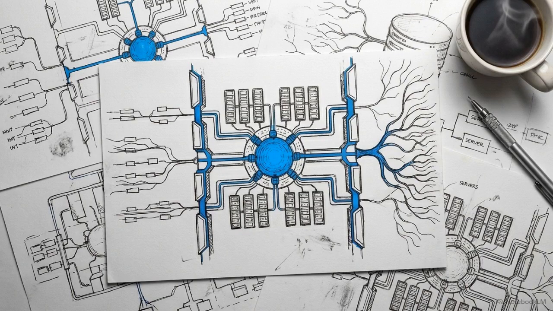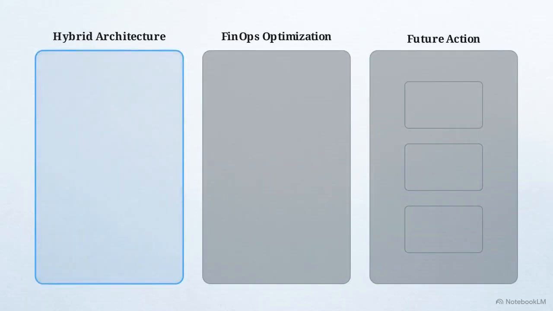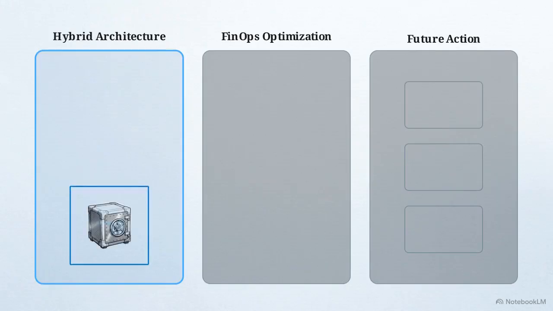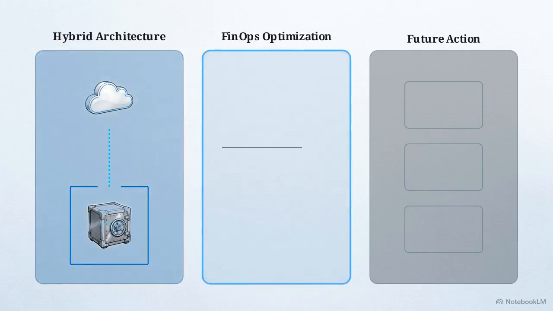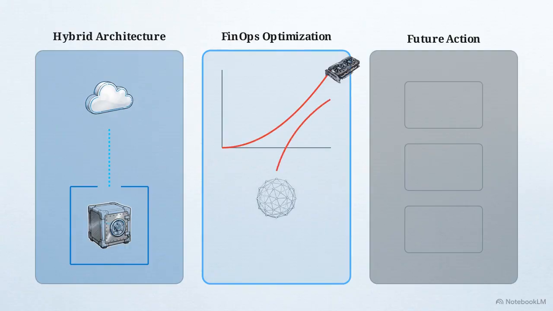Meeting these security and automation requirements requires a specific set of engineering methodologies. On the 2026 Cloud Action Plan, the first method is hybrid architecture. It isolates sensitive data on a local private server to satisfy sovereignty laws, then uses a secure gateway to route non-critical compute to the public cloud for extra capacity. The second pillar is FinOps, managing the high costs of these dual-layered systems. Because GPU compute is a massive expense, AI agents identify and route lower priority tasks away from expensive high-tier GPUs, drastically dropping your cloud spend.